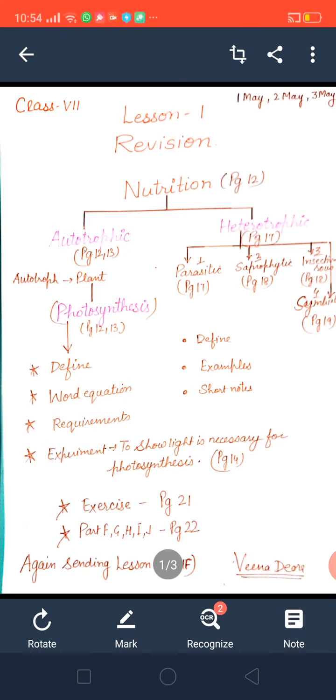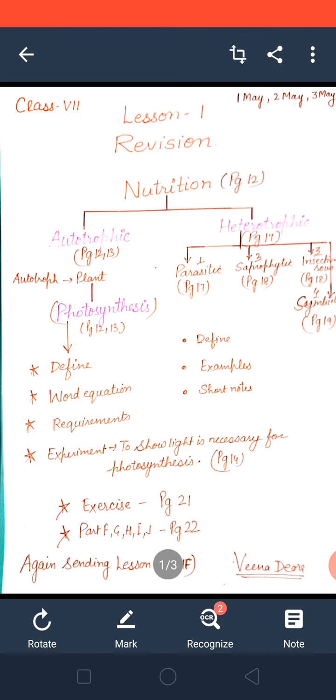Yes, beta, in revision 1, lesson 1, we will divide each lesson into 3 days. For example, 1 May, 2 May, 3 May. On 1 May, we will read the lesson carefully again and complete the exercise. Keywords and 1 mark question answers we will learn.